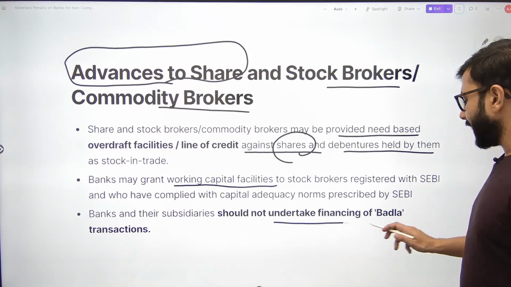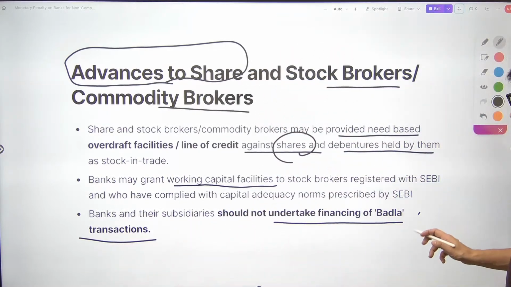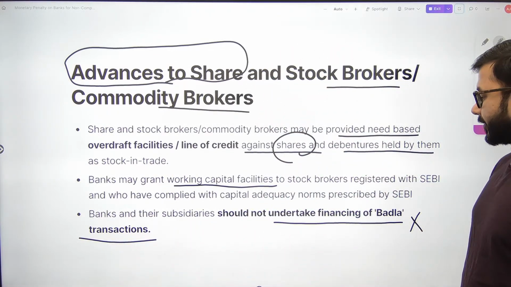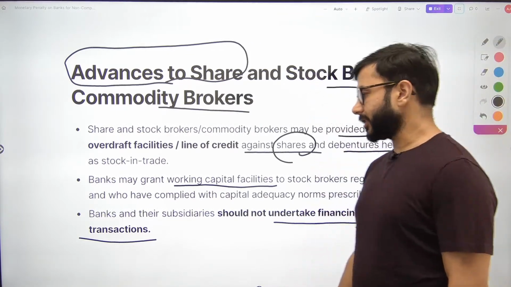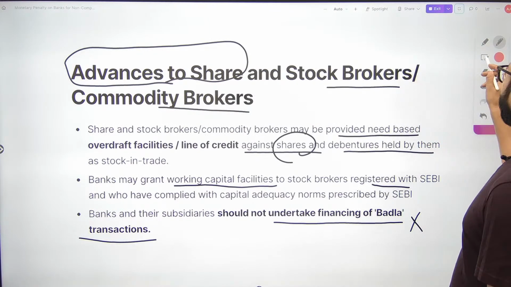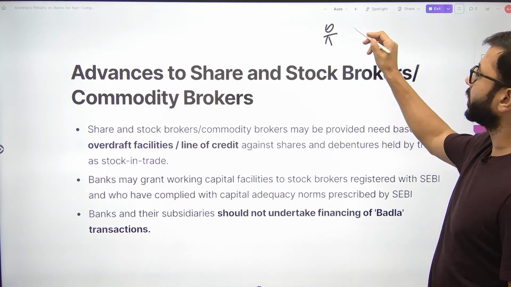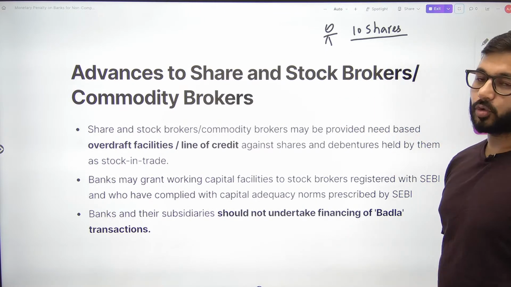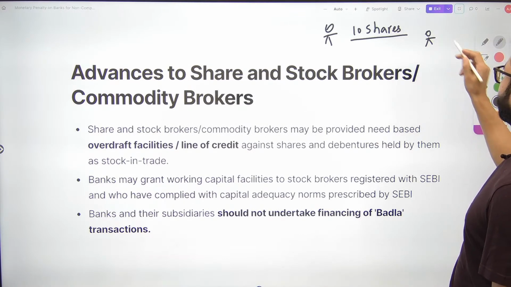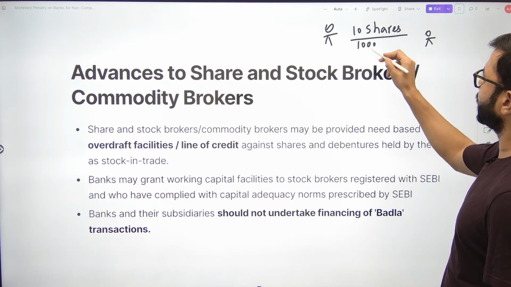Should not undertake financing of बदला transactions. ये स्पेसिफिकली बैंड है. Can anyone tell me what is a बदला transaction? बदला ट्रांजैक्शन क्या होता है? मेरे पास पैसा नहीं है, मैंने लोन लिया. I am an individual, I want 10 shares of SBI, but I don't have that money. So I go to another individual and I say, let's say these 10 shares cost 1000 rupees.